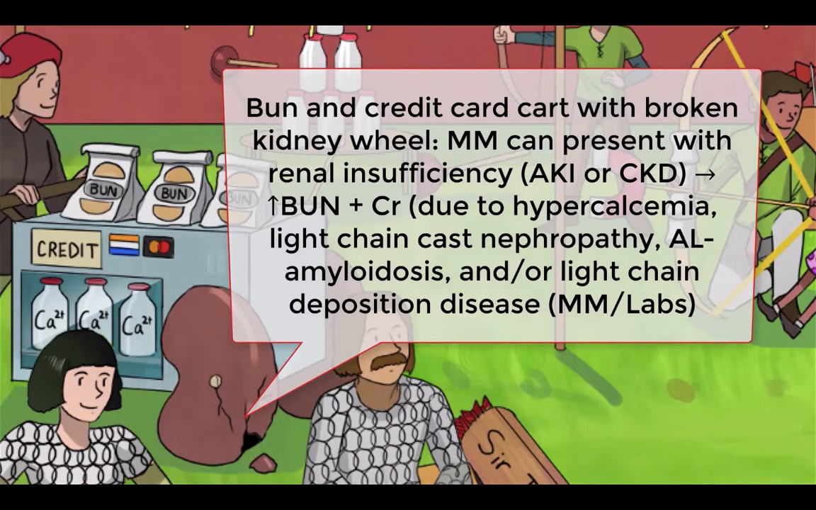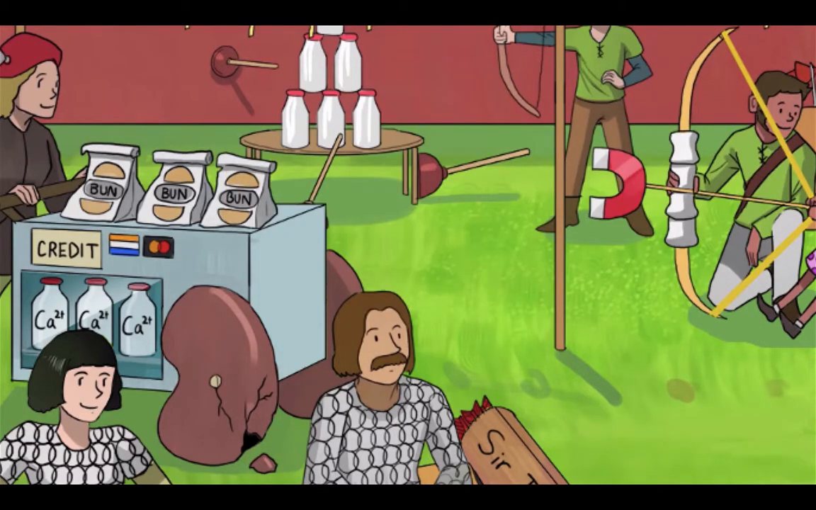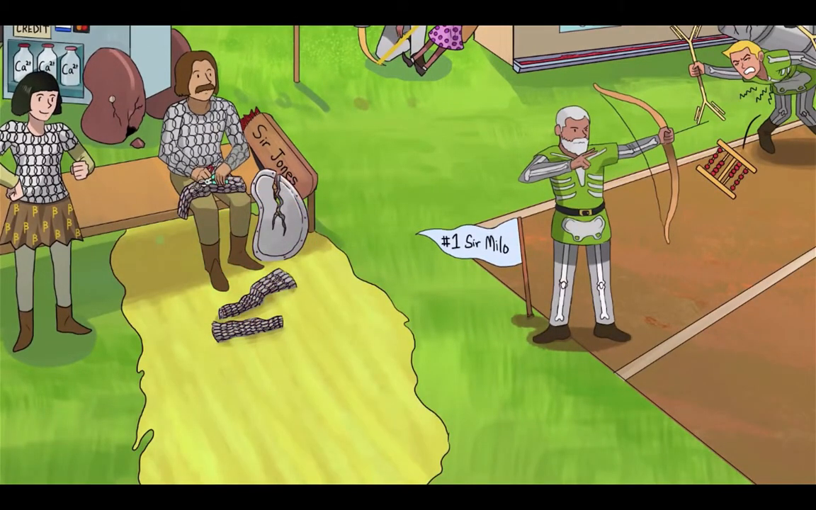Creatinine will be elevated in 20 to 50% of patients at diagnosis, a sign of renal insufficiency, which, in the setting of multiple myeloma, can be caused by all kinds of things. There are four etiologies we'll cover in this sketch: two common ones, hypercalcemia and light chain cast nephropathy, and two not so common ones, AL amyloidosis and light chain deposition disease. Let's start with the common ones.